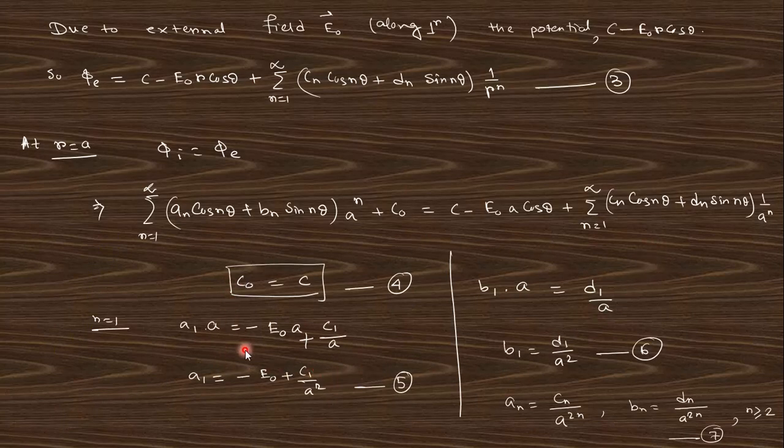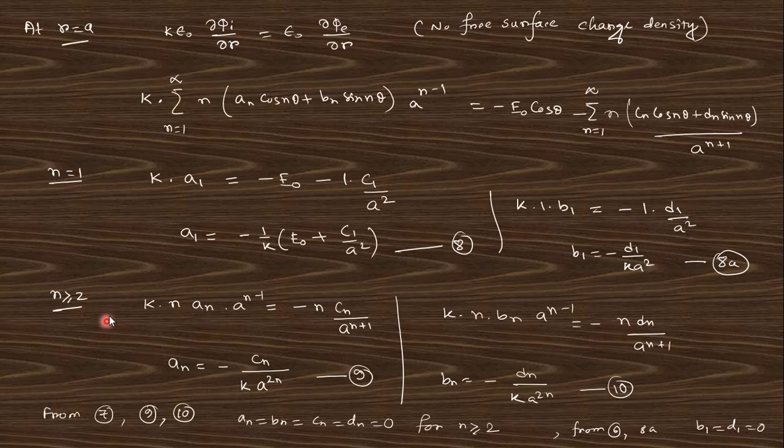So if you put n equals 1, you get a1 a equals minus E0 a plus c1 by a, right? If you take this a1, you get this relation with c1 plus a squared. So this is the value of a1, and in case of b1, if we take the sine component for n equals 1, you get b1 a equals d1 by a. So finally we get this relation, and the other part will be like that.